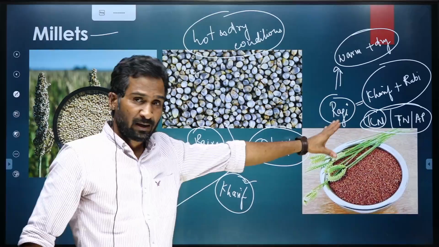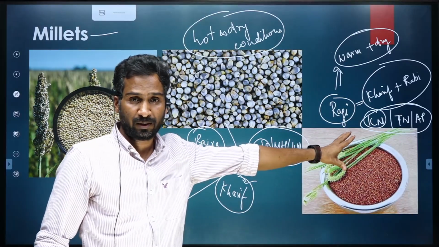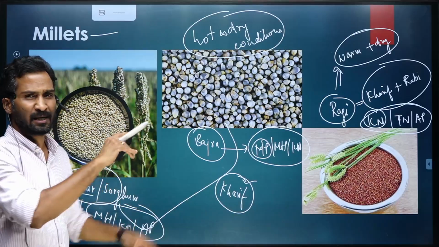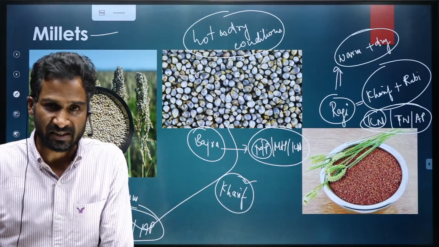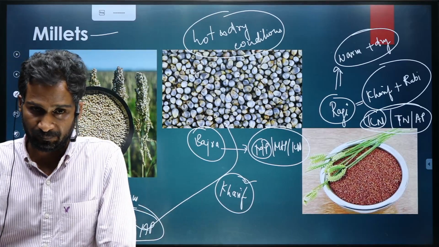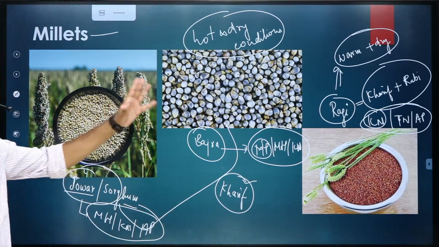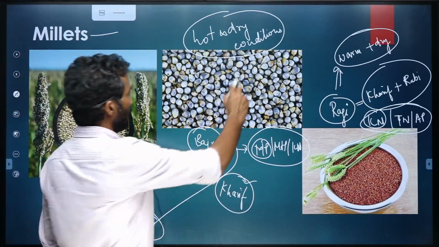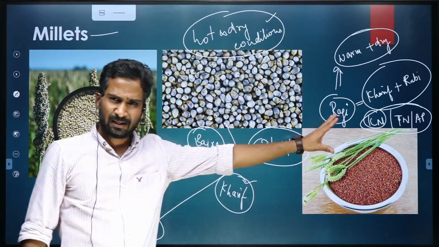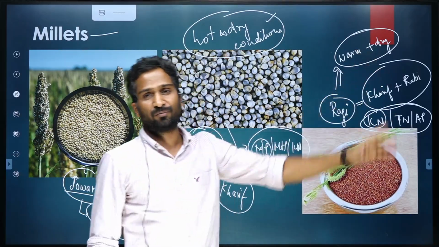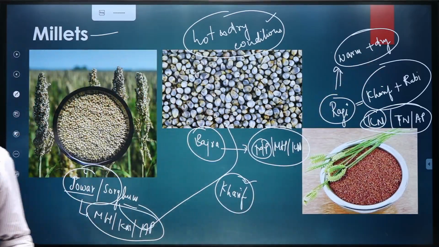Then this one is rabi as well as kharif crop, primarily grown in the southern part of India. This entire set of crops is primarily grown in the southern part of India, including obviously MP, central India. Broadly, if you can remember that much, this will help you out. And you should know that these two are grown in hot and dry conditions and more or less similar, but the temperature is relatively lesser. That is why warm and dry conditions.